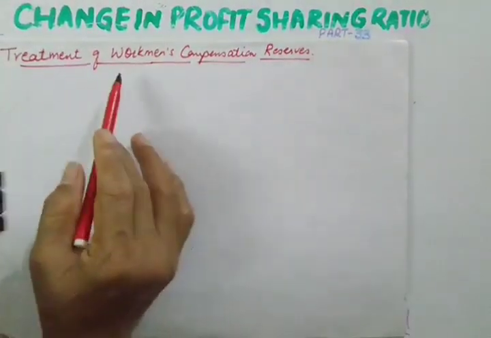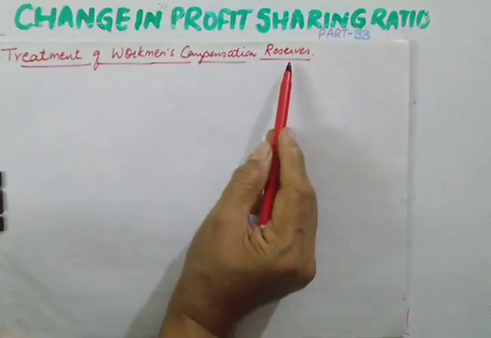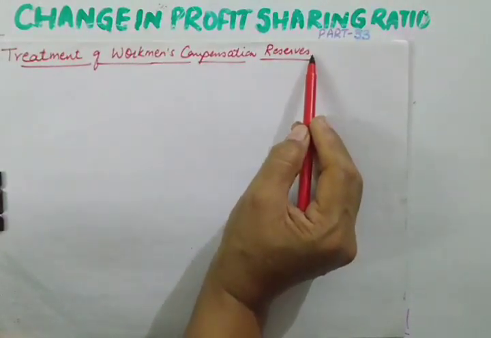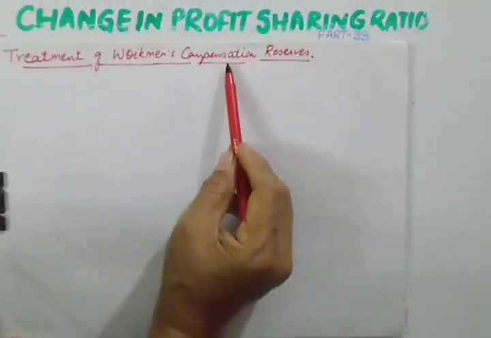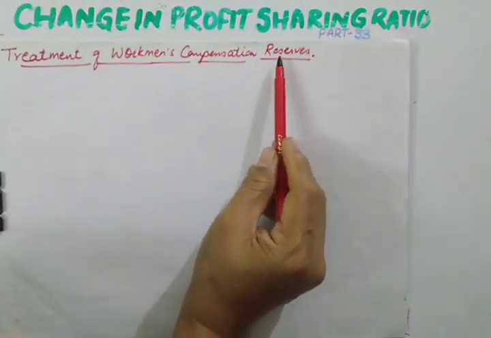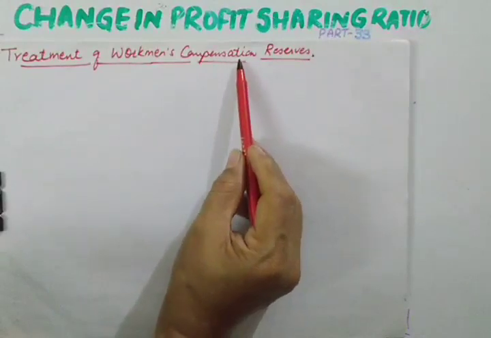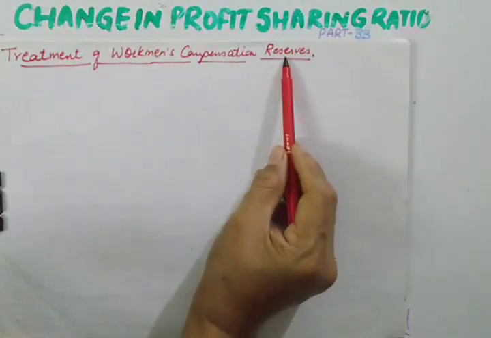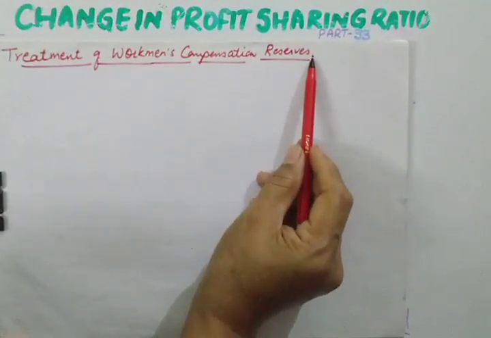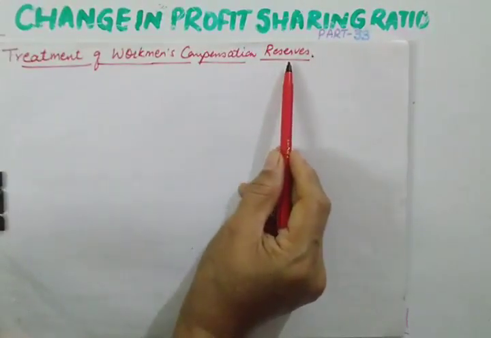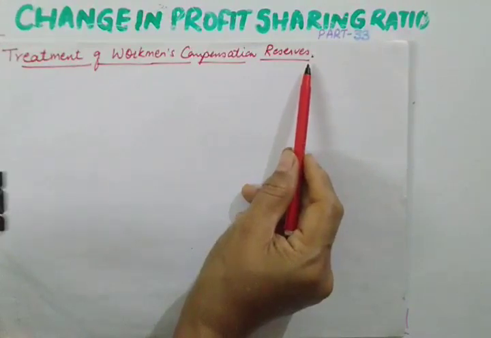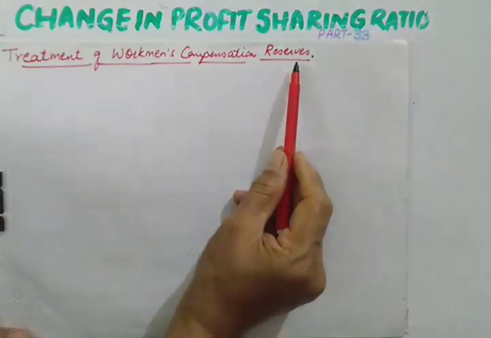The main objective of providing workman compensation reserve is that whenever some accident occurs during the working hours, or when the employee is on duty, we will be able to meet those accidental expenses out of this reserve. If there is no casualty, no accident, then the whole reserve will become our profit, or it will be treated as general reserve.